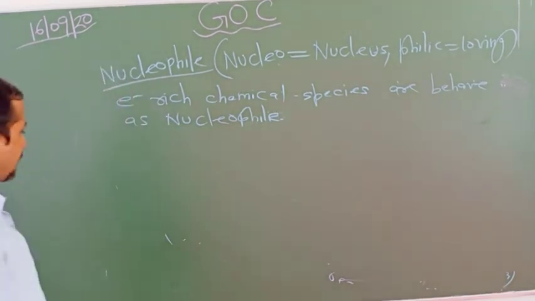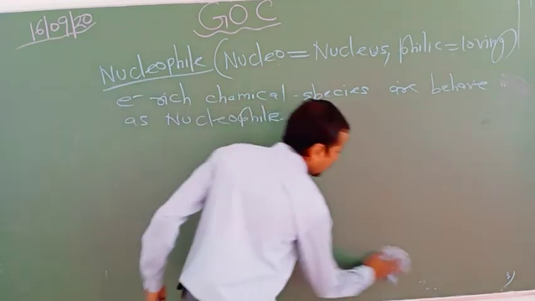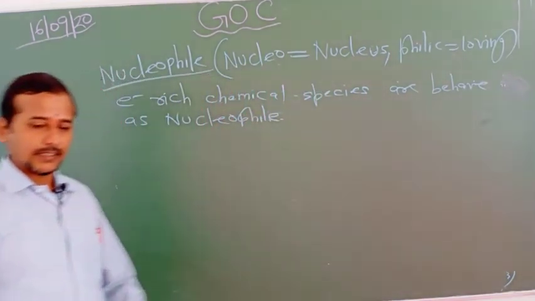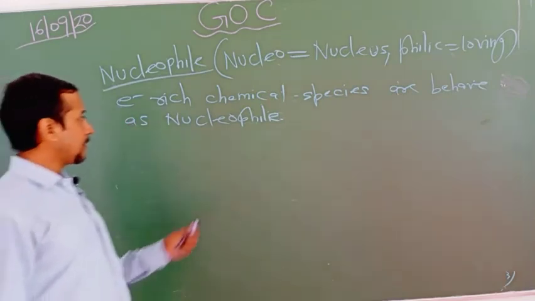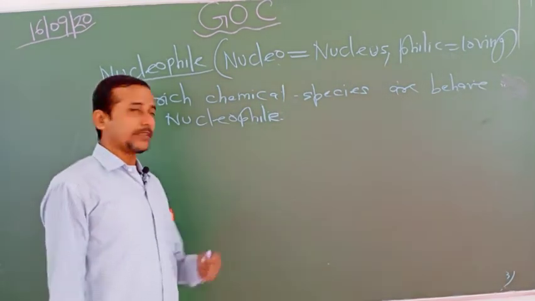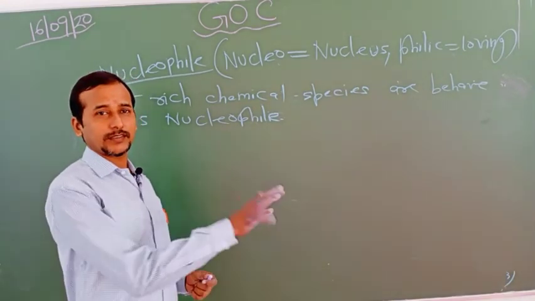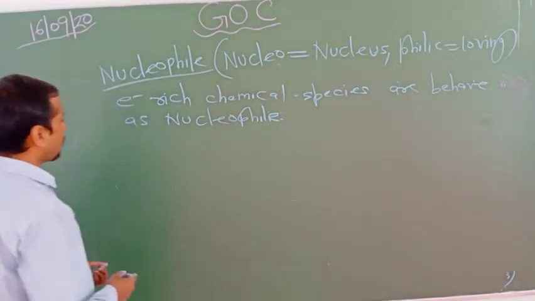It may be addition, it may be substitution. This depends upon the conditions. If the nucleophile arrives first, that's why it is known as nucleophilic addition reaction. If the nucleophile does the replacement work, in that condition you can say substitution due to nucleophile.